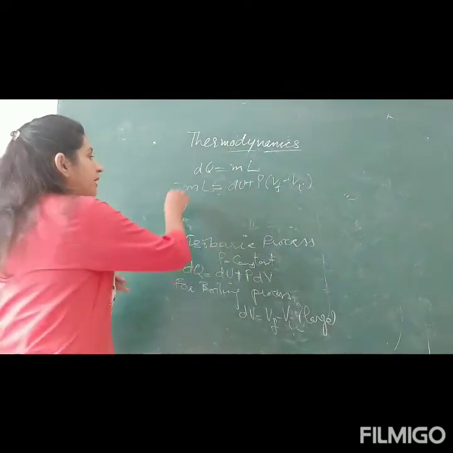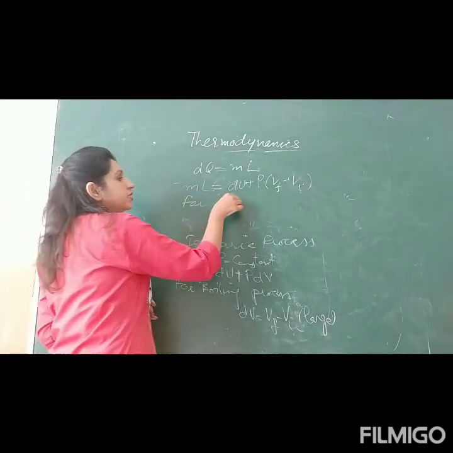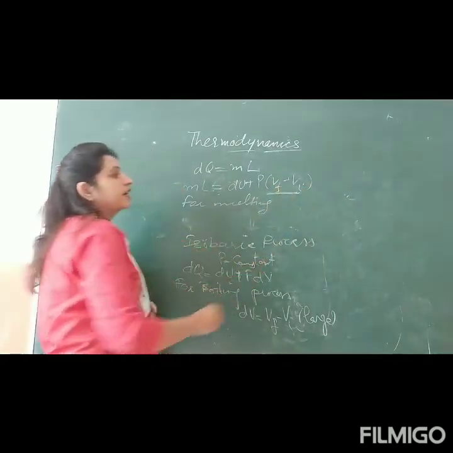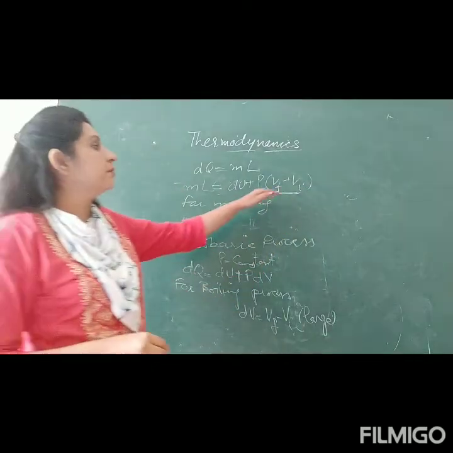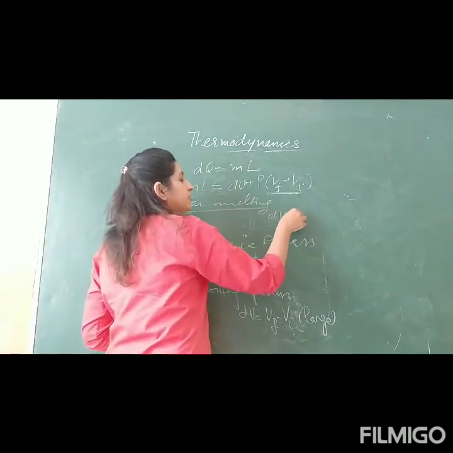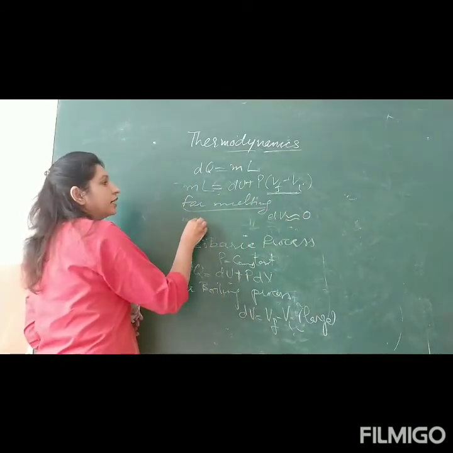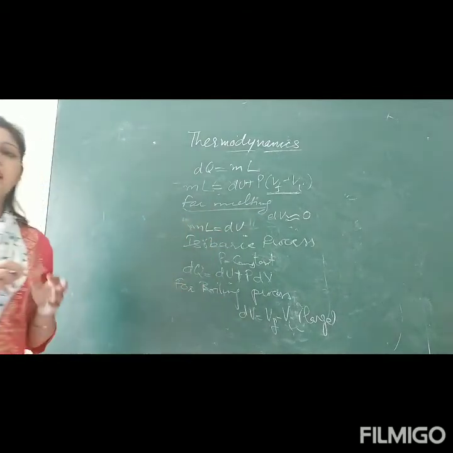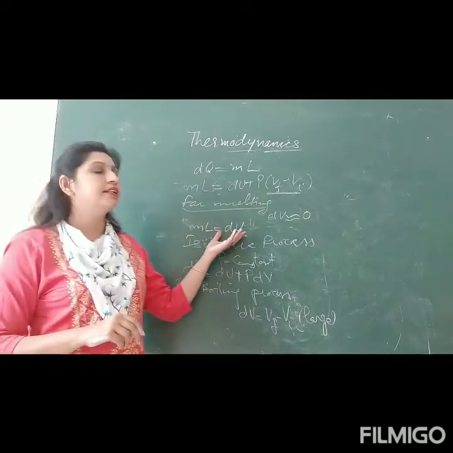And for melting, the expression is the same. The only thing is that Vf minus Vi is very, very small, so it can be taken as approximately 0. So for melting, we can say dV is nearly equal to 0. So for that, mL is equal to du only, meaning that heat is used just to increase the internal energy.